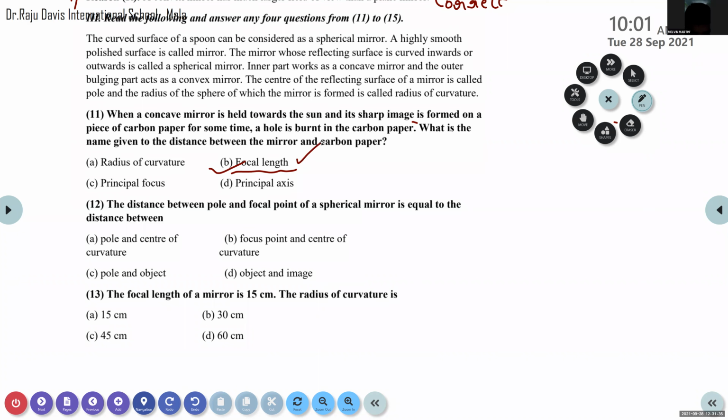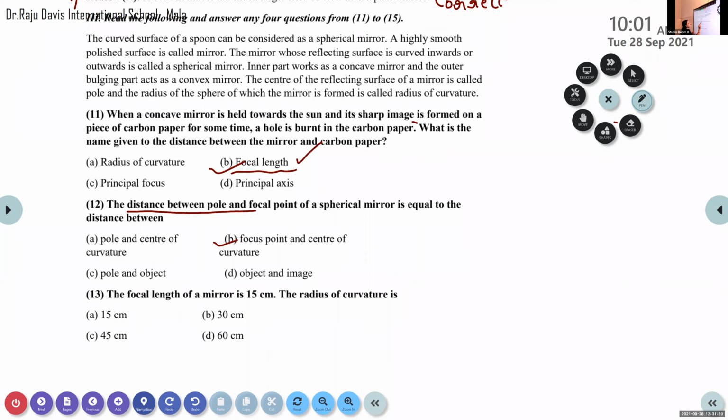Some of them are going with C, some with B. Actually, the correct option is option B.